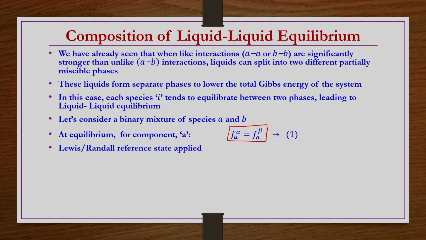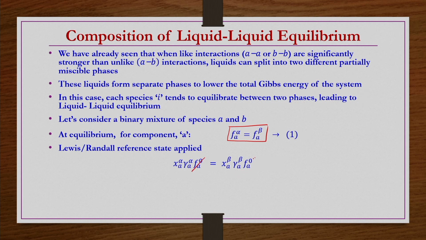Now, applying the Lewis-Randall reference state, fA alpha for a liquid phase alpha is nothing but xA gamma A fA naught for the alpha phase. Similarly, fA beta for the beta phase is xA gamma A fA naught, but for the beta phase. So, xA alpha gamma A alpha fA naught equals xA beta gamma A beta fA naught.